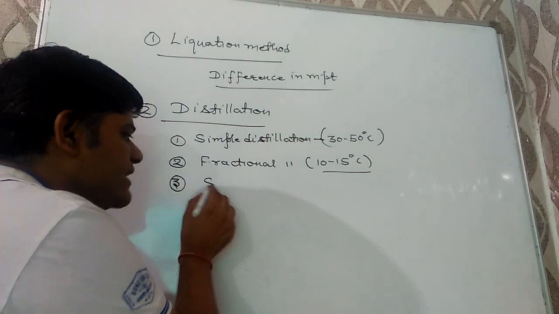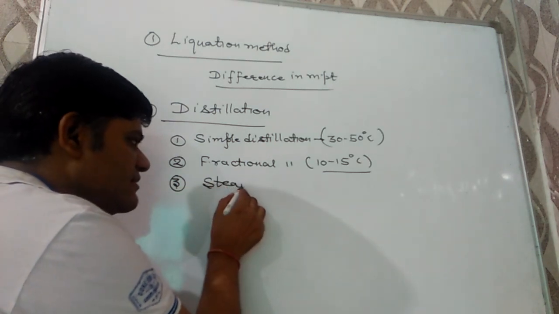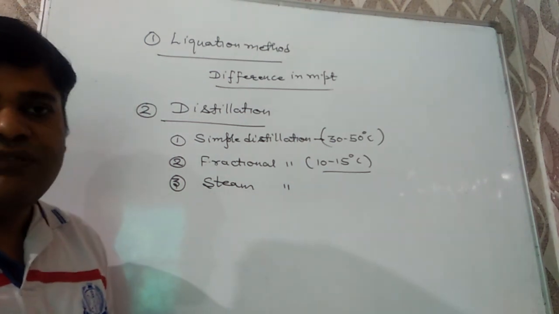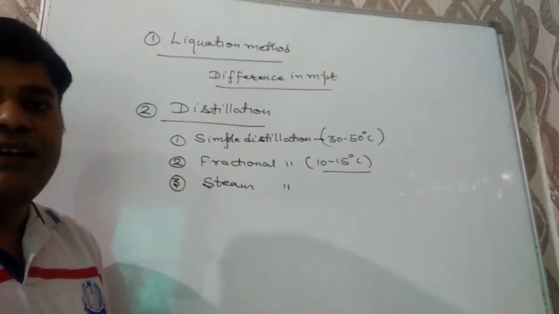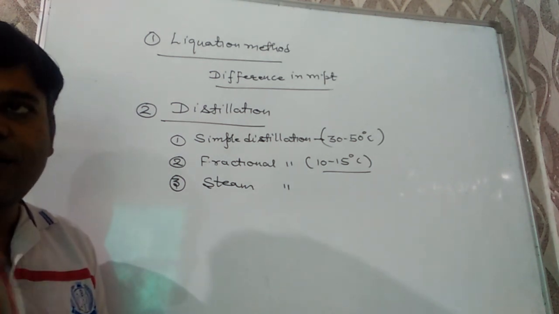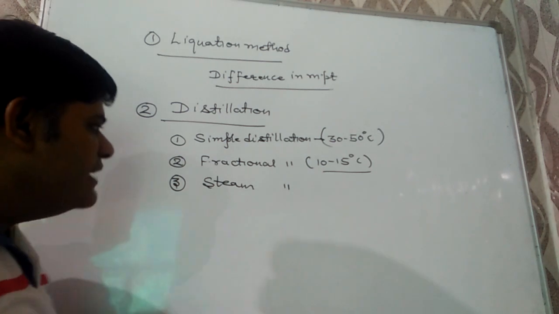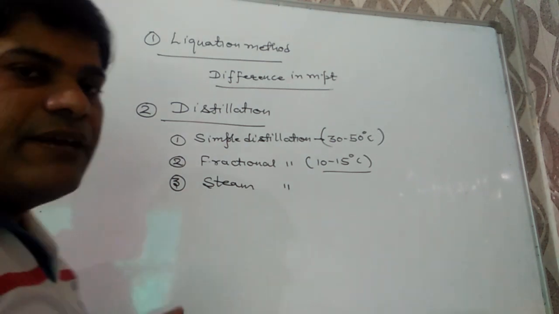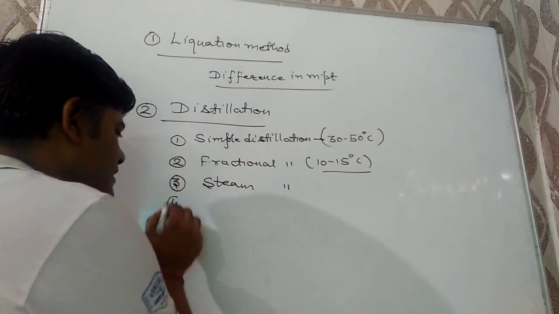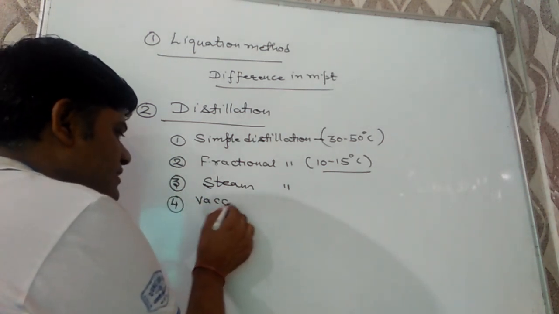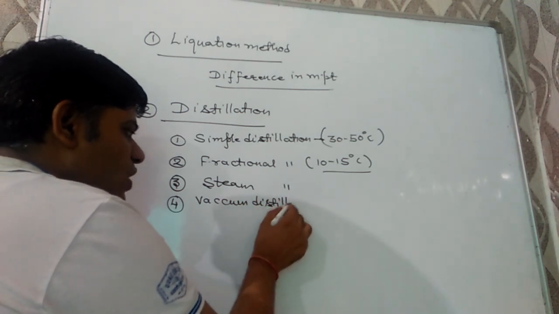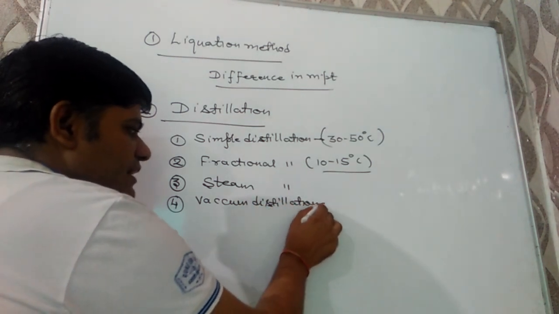The third type of distillation is known as steam distillation. This method is used when the substance can undergo thermal decomposition on heating, for example aniline. And the fourth one is vacuum distillation, or distillation under reduced pressure.